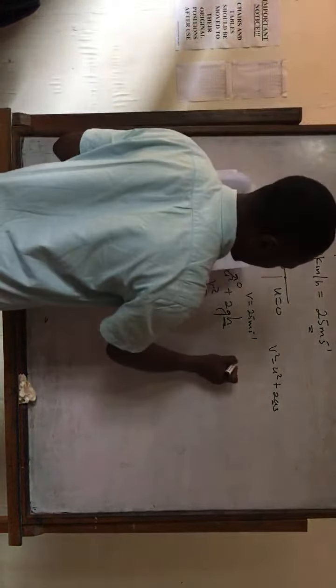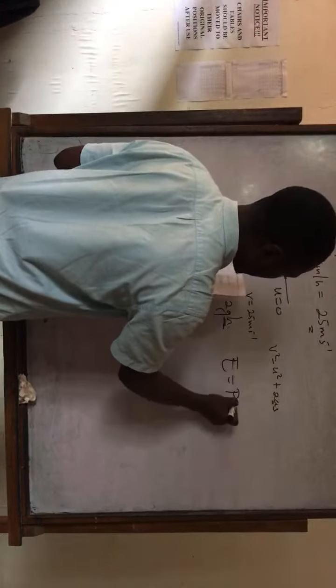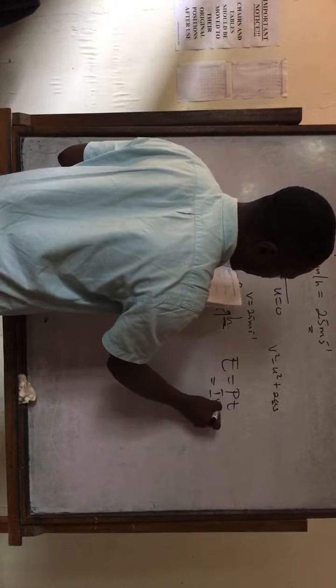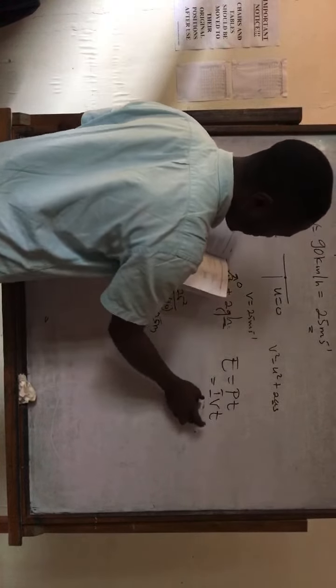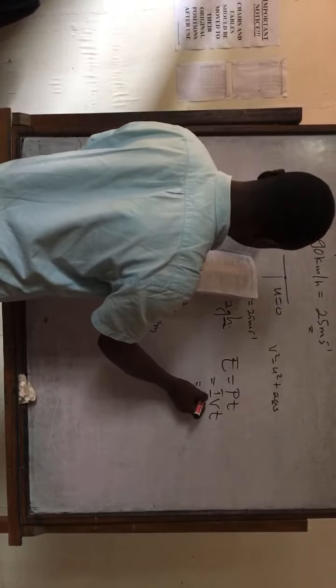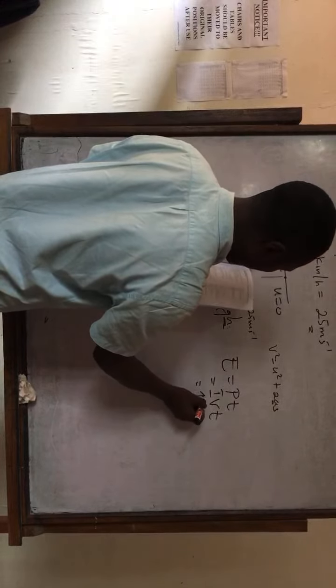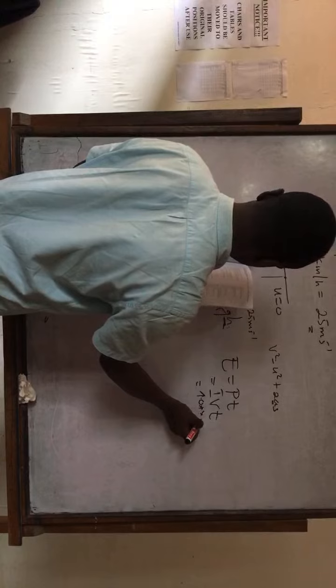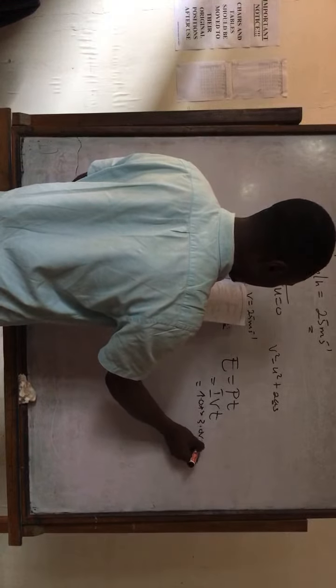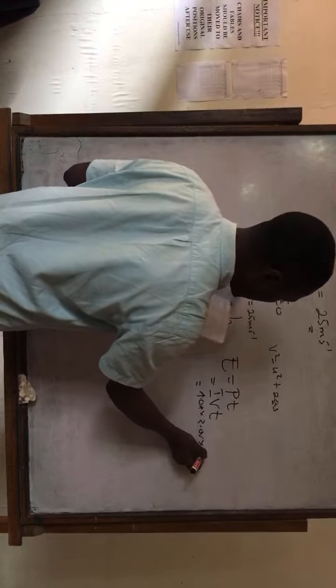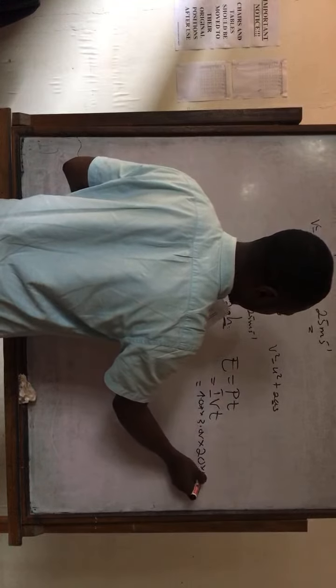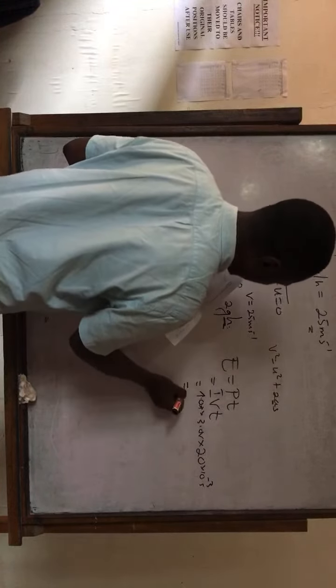Energy is equal to power times time. Power is given as IV, so IVt is equal to energy. So the current is 1.0 amperes times voltage, 3.0 volts, times time, 20 milliseconds. That's 20 times 10 to the negative 3 seconds.